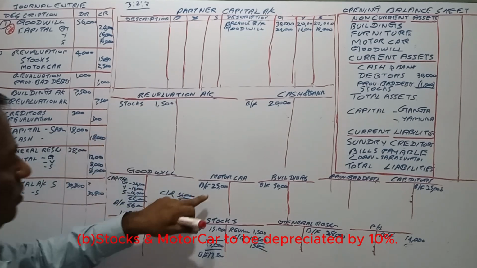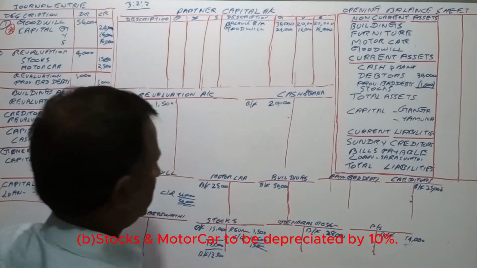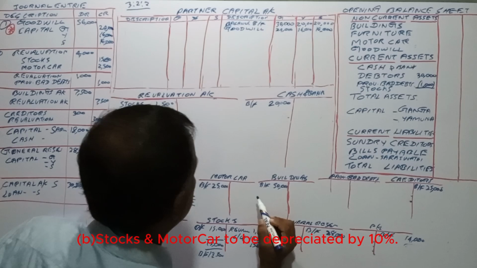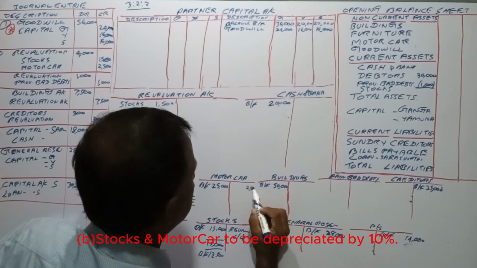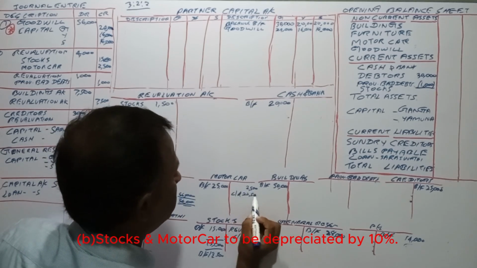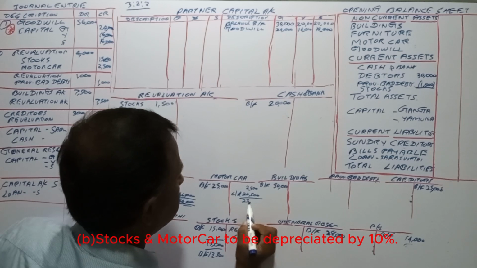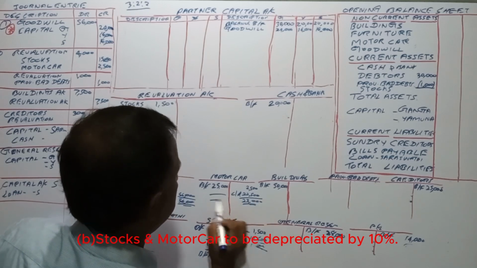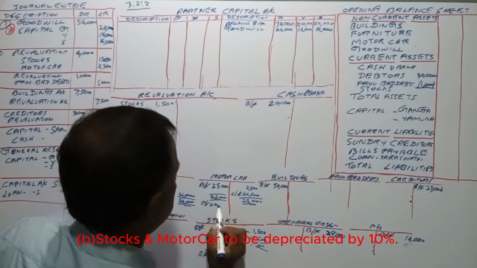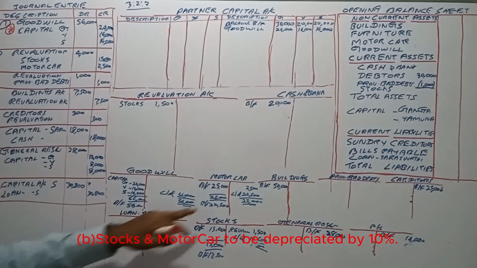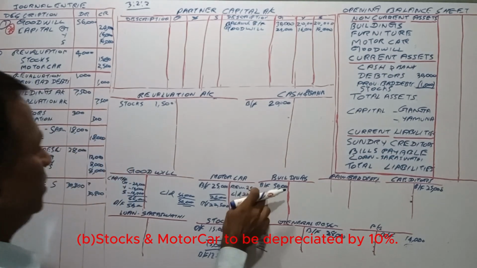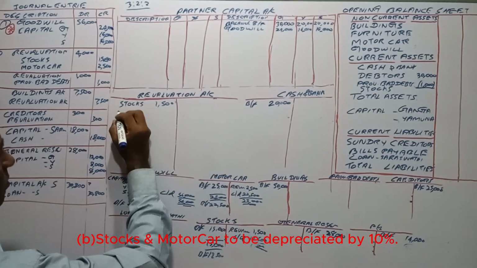Other one is motor vehicle. 10% is 2,500. It has to be reduced by 2,500, and then the carried down value will be 22,500. The opening is 25,000, and the brought forward value is 22,500. So this 2,500 is a revaluation loss. This should go to the revaluation account.